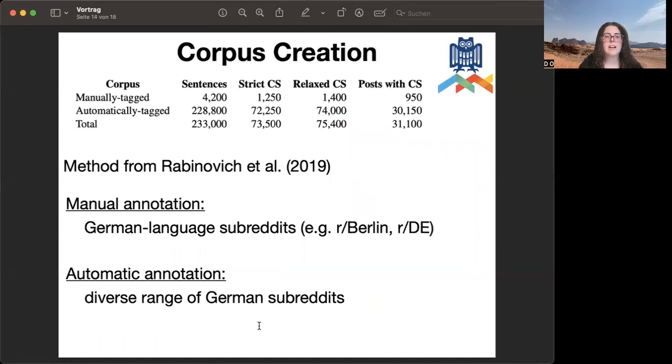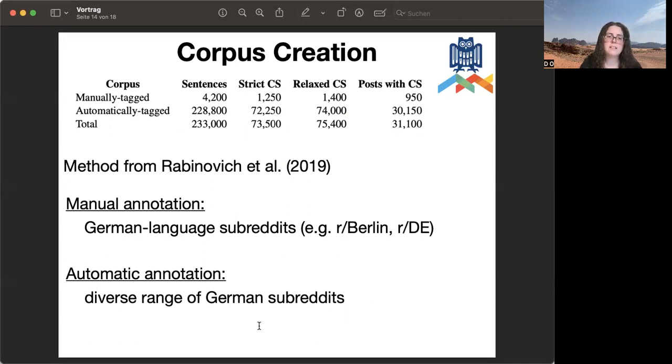And for creating our corpus, we used the method that was already used by Rabinovich et al. We downloaded 4 German language subreddits that are concerned about Berlin, Germany, and German-speaking Europe. And we hand annotated 950 of the comments that we extracted. And we then trained classifiers and ran them on the rest of the corpus.